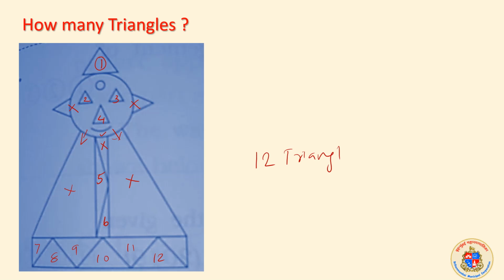12 triangles according to me. What I have to emphasize, I did not take this because it is curved here. It looks like one, but it will not work in mathematics. Curved here, curved here, curved here, curved here. We cannot consider those. Here it is a pure triangle. These are all perfect triangles.